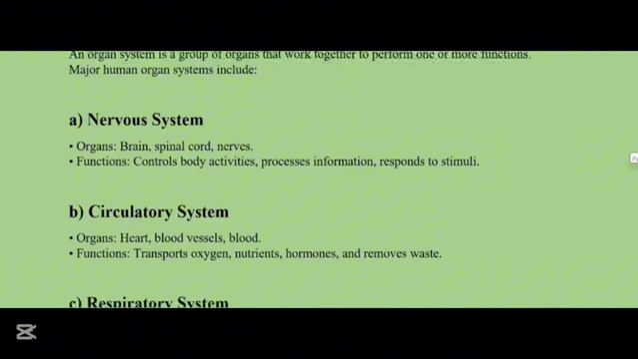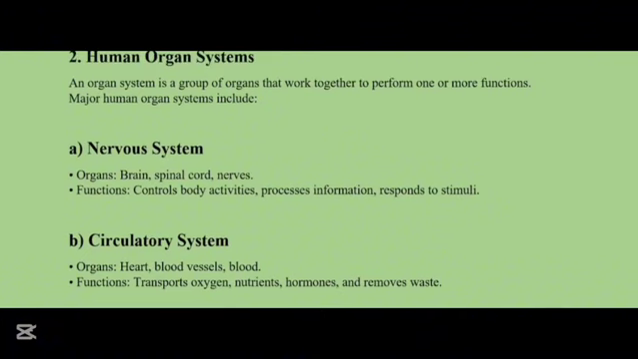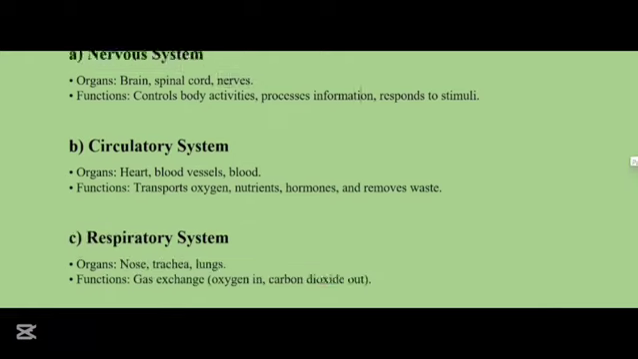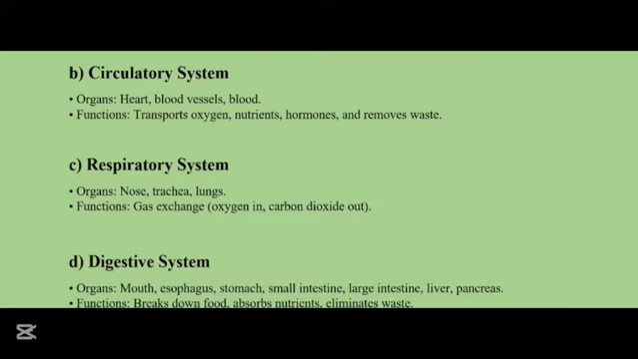Now let's discuss the human organ systems. An organ system is a group of organs that work together to perform one or more functions. The first major human organ system is the nervous system. Organs are the brain, spinal cord, and the nerves. Now the circulatory system. The main organs involved in the system are the heart, the blood vessels, like the arteries, capillaries, and veins, and the blood.